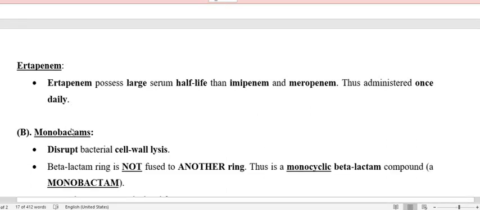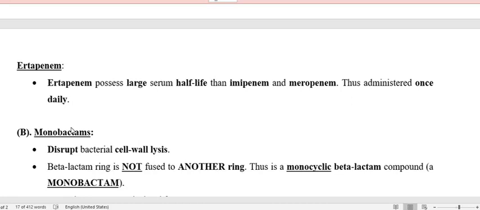One more drug under the carbapenems is doripenem. So there are four drugs under the carbapenems: imipenem, which is used along with cilastatin, meropenem, ertapenem and doripenem. Meropenem and imipenem, their antibacterial activity is quite similar. So these two are the mainly used drugs that belong to the carbapenems.